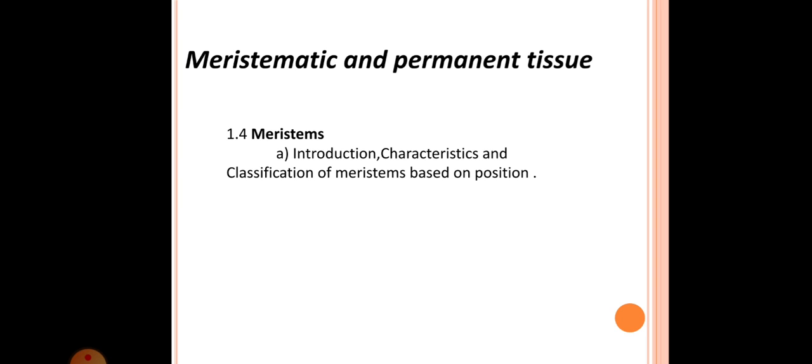Such changes together represent a process called differentiation. The differentiation occurs only in the derivatives and not in initiating cells. Therefore, the derivatives become mature cells and the meristematic cells remain immature.